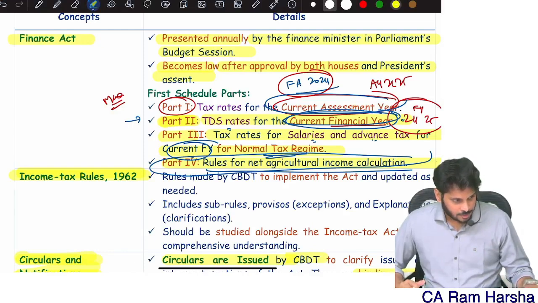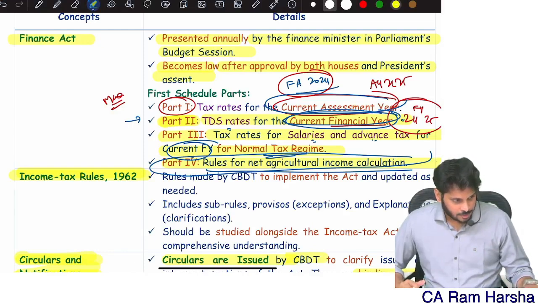We have something called firm taxation. We are going to discuss it in our chapter called business or profession, the 6th chapter. PGBP, we call it. Fine.